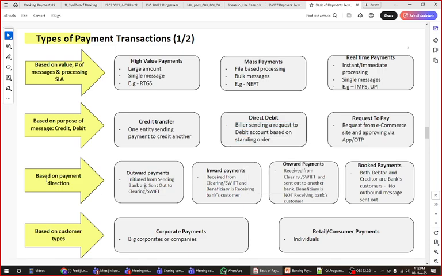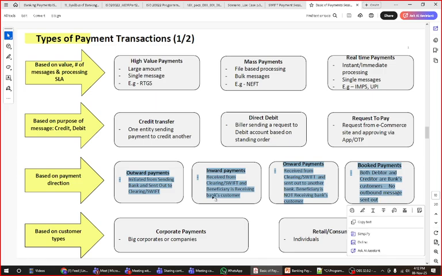Based on direction, we have discussed outward payment, inward payment, meaning outbound and inbound, onward payments, and book payments. The major user stories in any project depend on these four. When you are writing user stories as a QA, BA or product owner, or data flows, these payments are very helpful. Whenever any bank does certification with SWIFT, it requires at least 100 test cases, and around 40 scenarios come from these channels only.